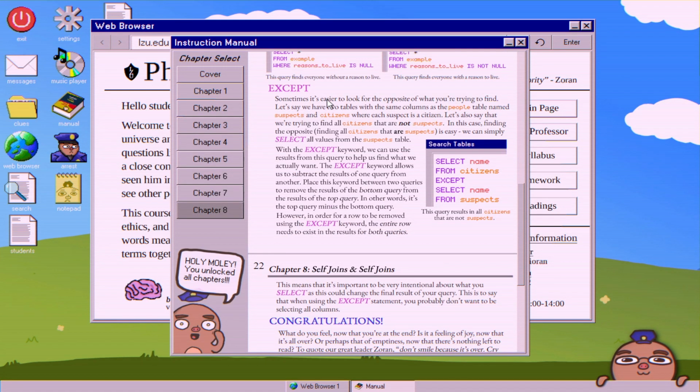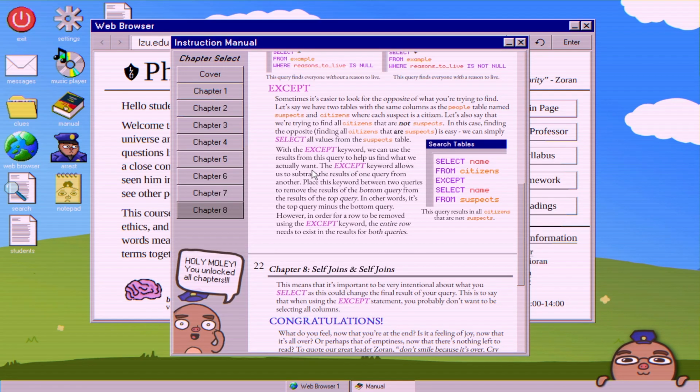Except. Sometimes it's easier to look for the opposite of what you're trying to find. Let's say we have two tables with the same columns as the people table named suspects and citizens, where each suspect is a citizen. Let's also say that we're trying to find all citizens that are not suspects. In this case, finding the opposite, finding all the citizens that are suspects, is easy. We can simply select all values from the suspects table. With the except keyword, we can use the results from this query to help us find what we actually want.